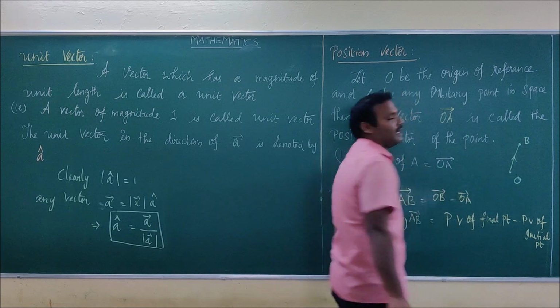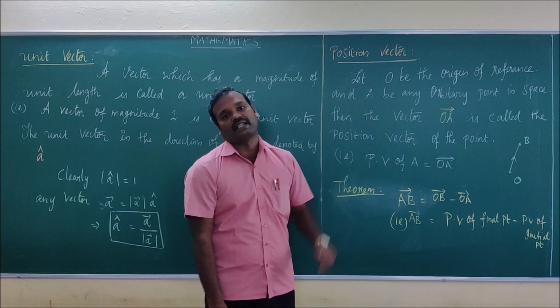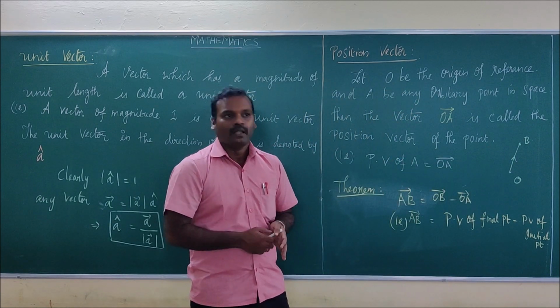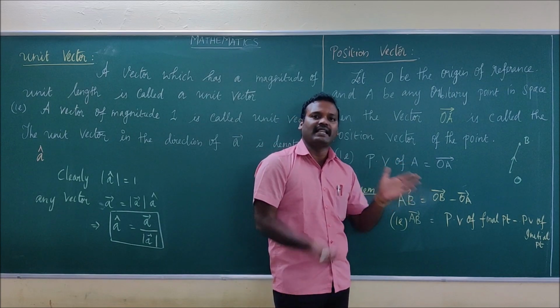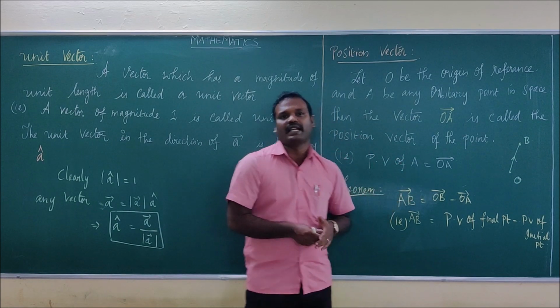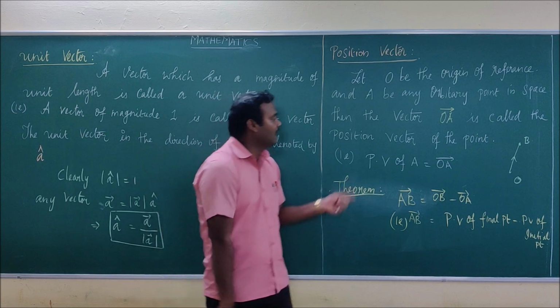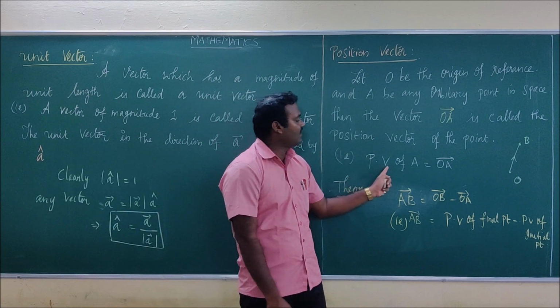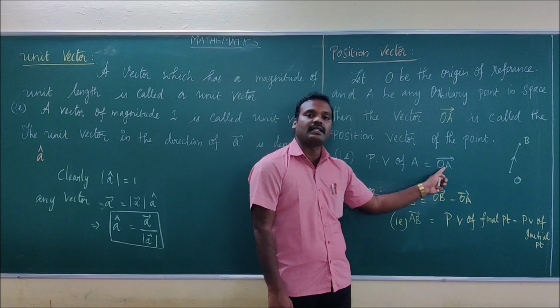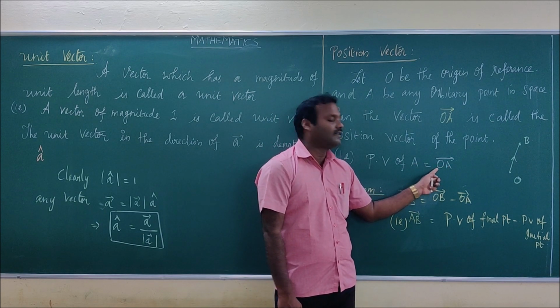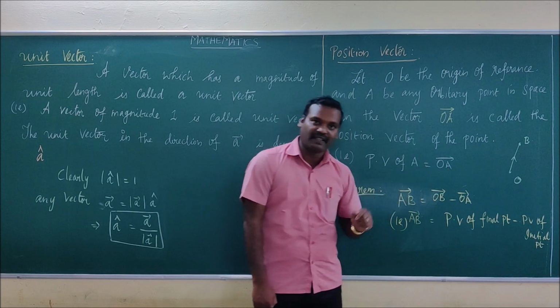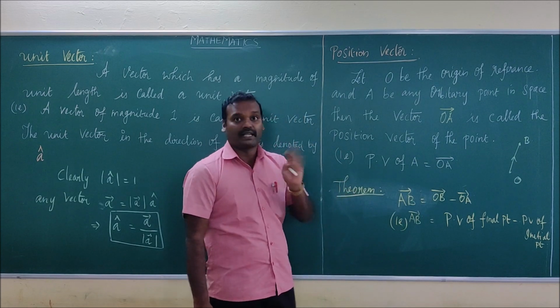Then vector OB is known as the position vector of the point B. So simply, position vector represents or locates the point in the 3-dimensional Cartesian coordinate system. I have mentioned that the position vector of A is equal to vector OA, where O is the origin of reference that can be fixed by us for our convenience.